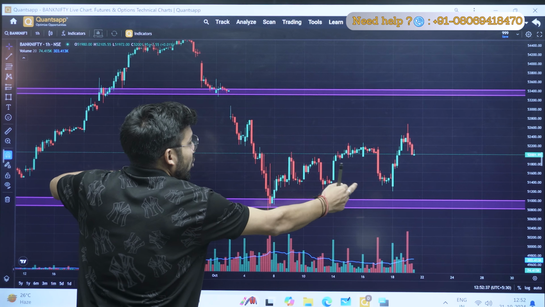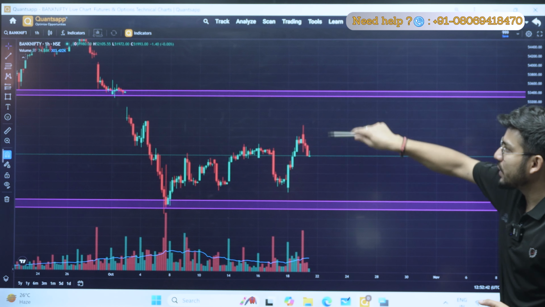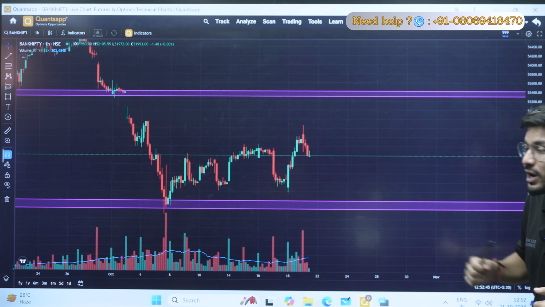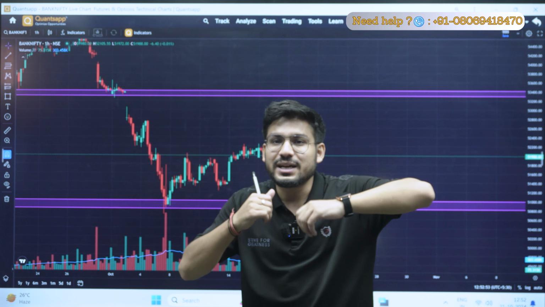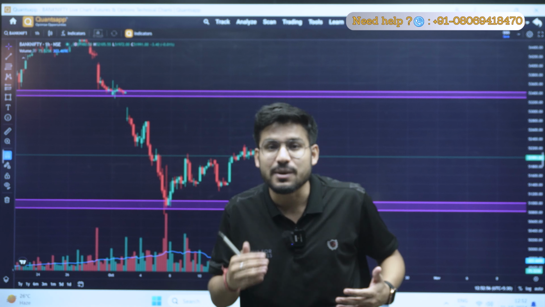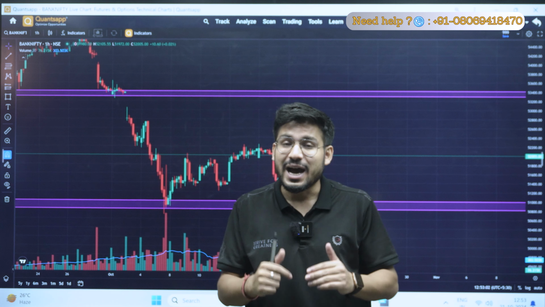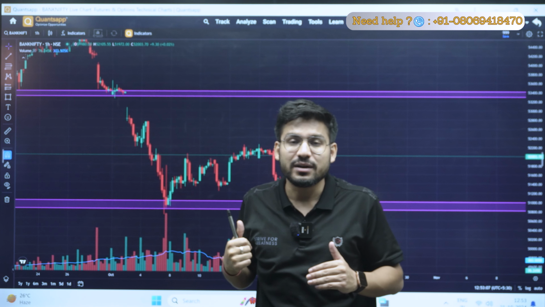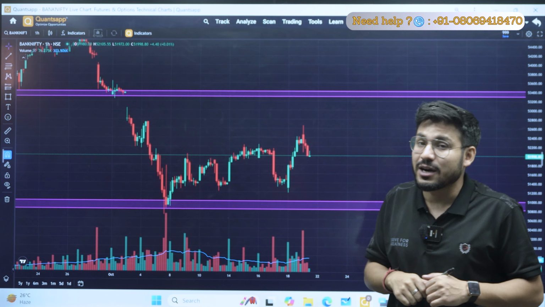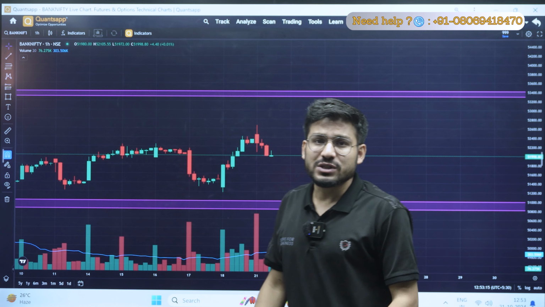If there is no volatility, because the volatility will be cooling down in the coming days, then if I have sold the nearest levels which are very strong, I will get the profit. And as a buyer, I have to wait for the volatility to be at its bottom, and at that time I have to make my entry whenever there is a good support or breakout of resistance. Because IV is low, but IV is range bound and can spike up because it always moves in a reverting manner. When the IV spikes up, I will have a profit in my particular trade. So I hope the concept is clear.